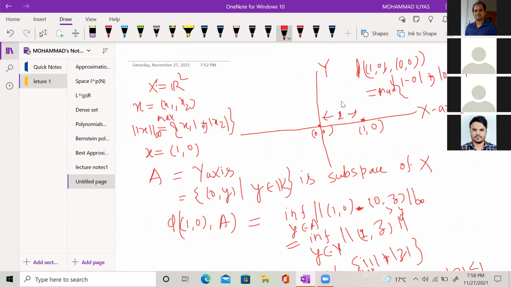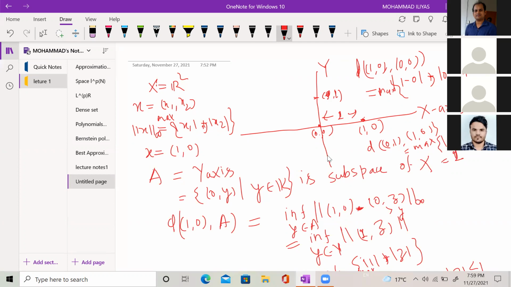I can find another best approximate. If I take this point, say (0, 1), and find the distance between this point (0, 1) and (1, 0), it will be the maximum of |0 minus 1| and |1 minus 0|. Again, it is equal to 1. So this means that the point (0, 1) is again a best approximate to the point (1, 0).